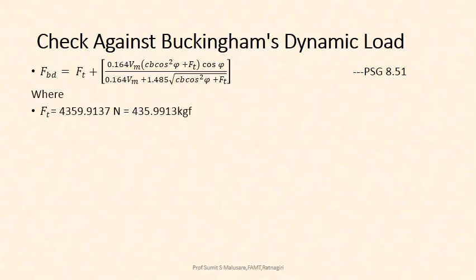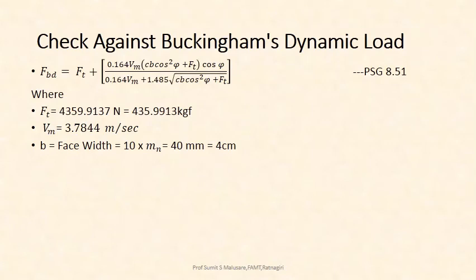Ft, that is 4359.91 newtons, converted to kgf is 435.9913 kgf. Then Vm is 3.7844 meters per second. B is the face width, 40 mm, which in centimeters is 4 centimeters. Then the value of psi, the helix angle, is 17 degrees.